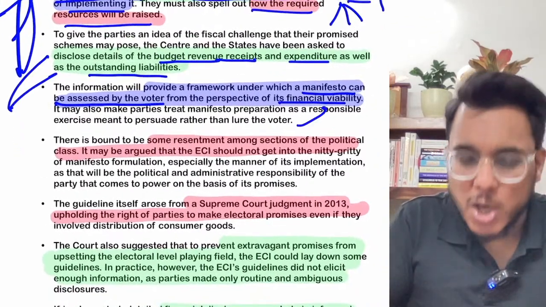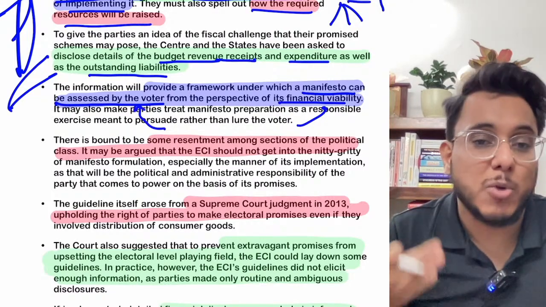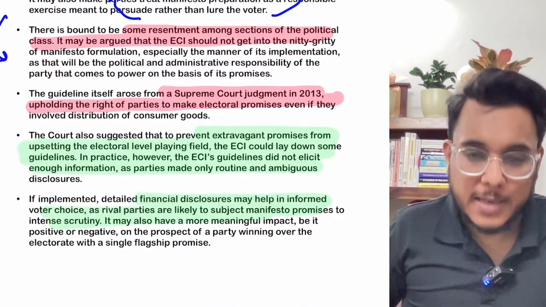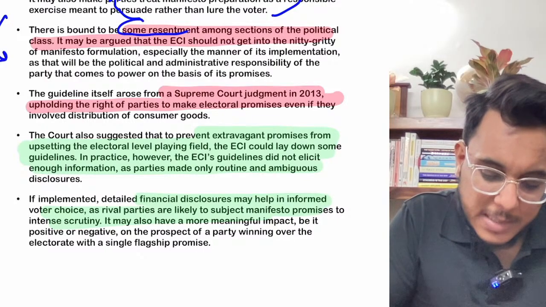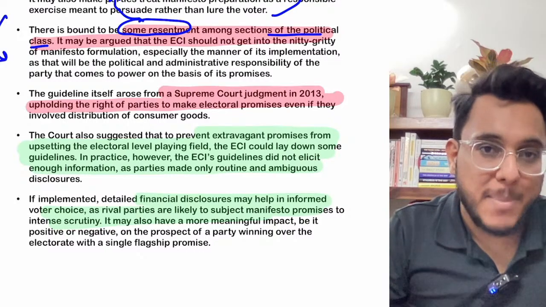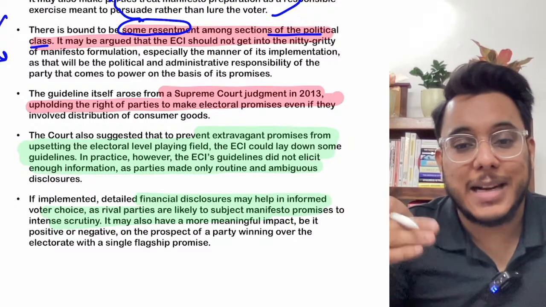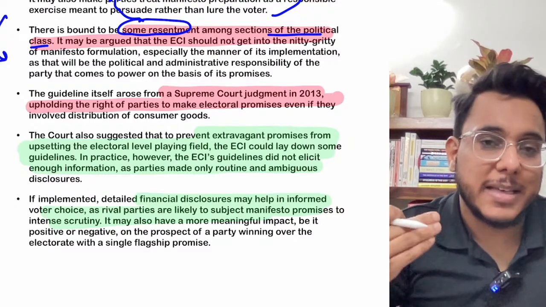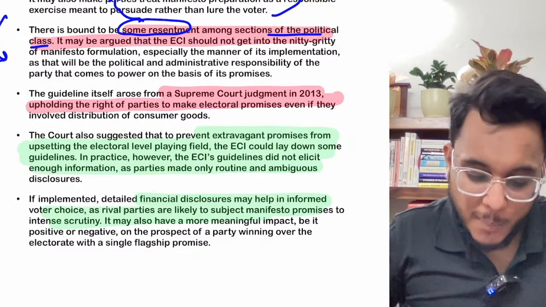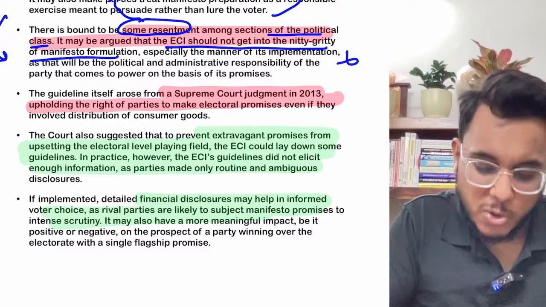So the financial viability of a manifesto, and whether the manifesto altogether is a good one or not, the voter will be able to assess if this reform comes. Now, the next thing is that there is bound to be some resentment among sections of the political class. Obviously, the political parties will not be very happy about this. Why? Because they will say that this is too much interference by the Election Commission of India into the nitty-gritties of the election. They'll say that their autonomy is getting compromised, and that the Election Commission should not get into the nitty-gritty of the manifesto. Too much interference should not be done.